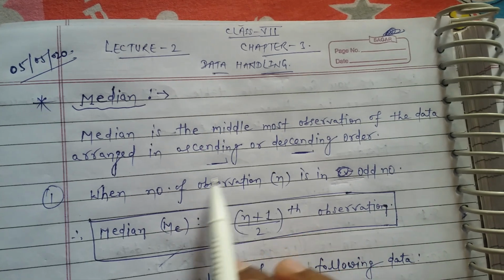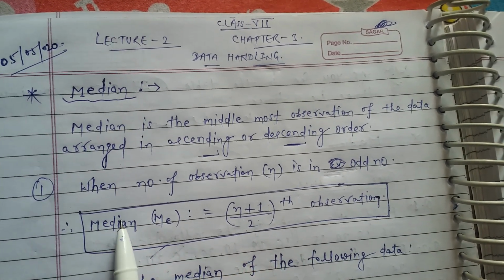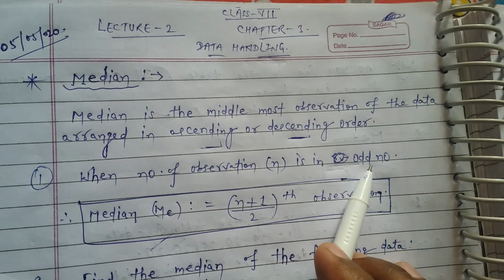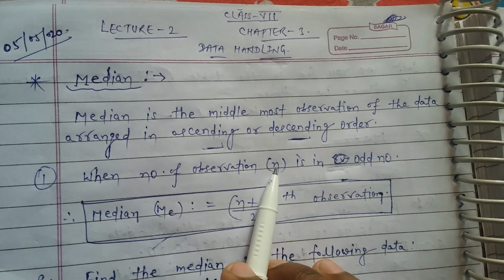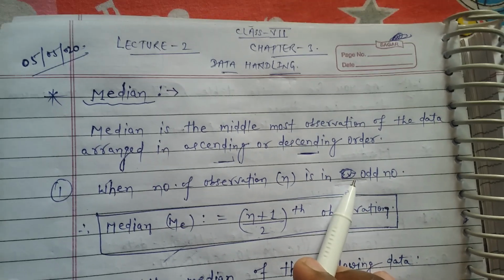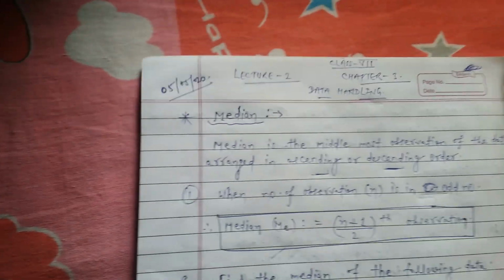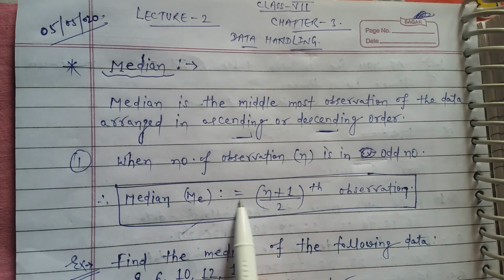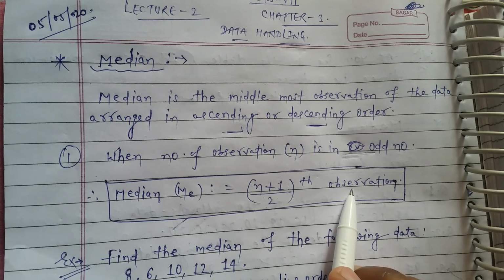Suppose a data is given, so there would be two cases: when the number of observations n is an odd number, or when n is an even number. In the odd case, we would apply the formula for finding the median, that would be the (n plus 1) by 2th observation.